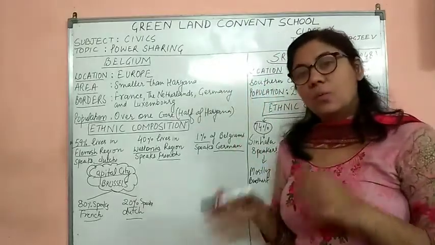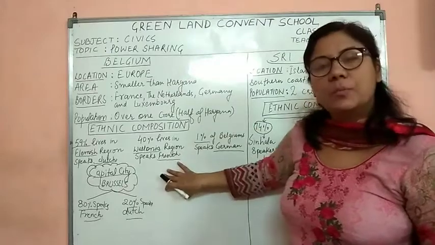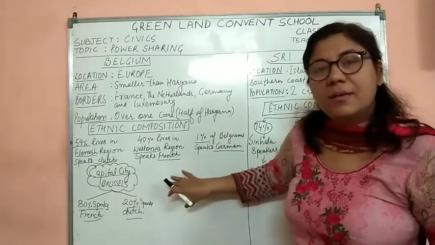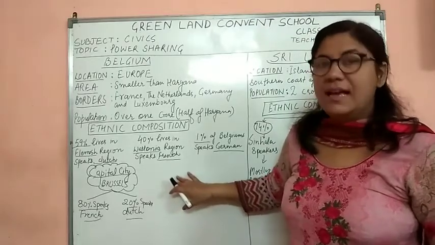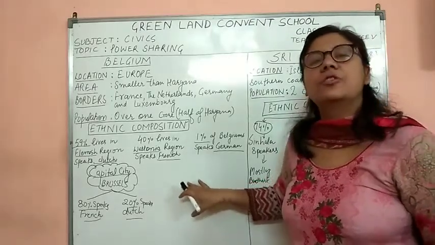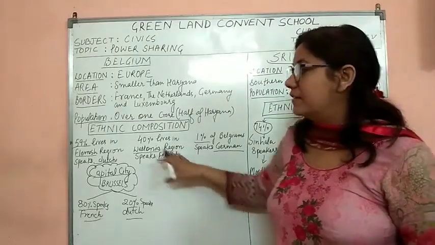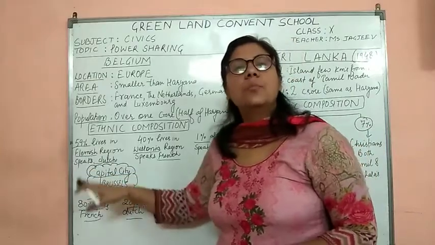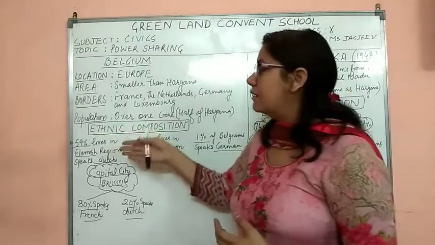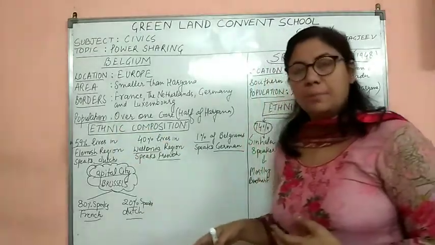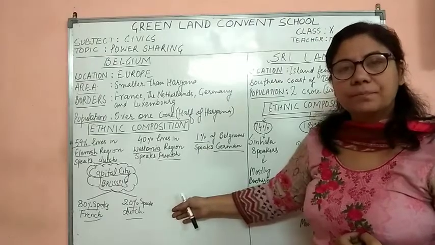Actually, what happened in Belgium is that the French speaking population was less, but they were stronger and richer, as they got the benefit of economic and other social reforms much earlier than the Dutch speaking population. We will be studying all these things in the further coming topics. So, are you clear with the composition of Belgium?